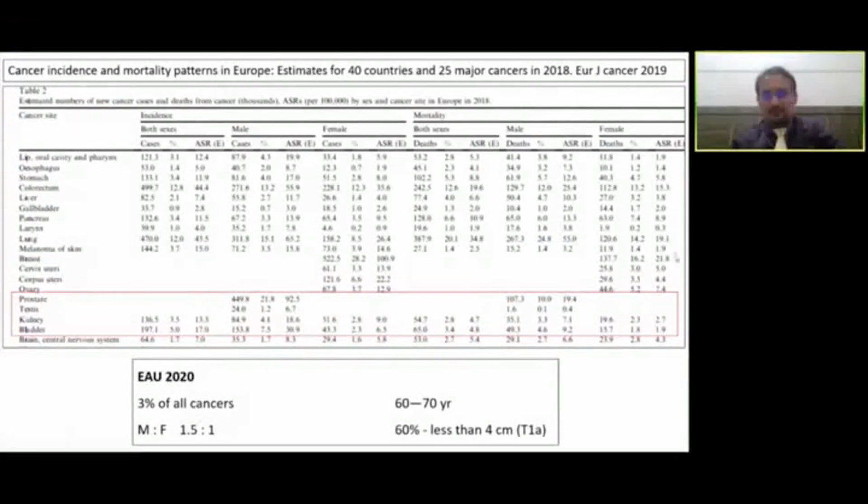The bracket which I have highlighted here is for Uro-Oncology, and obviously incidence wise, prostate stands first, bladder comes next, and then the kidney, and similar things happen in mortality rates as well. As per the European standards, the most common age group is about 60 to 70 years. Nearly 60% are diagnosed at T1A stage, which is quite good. Male to female ratio is about 1.5.